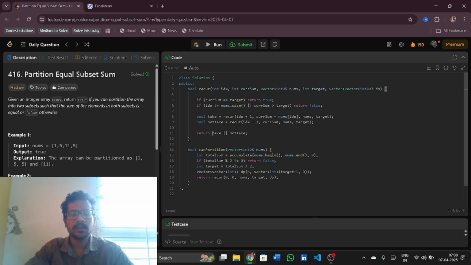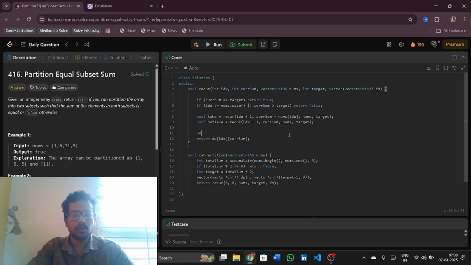Now take is used for dp of current index and current sum is equal to take or not take, right? Now we'll be returning dp of index and current sum, but instead of take and not take I will use bool. So here bool take is equal to recursion of index plus 1 target, and I will pass this dp here.